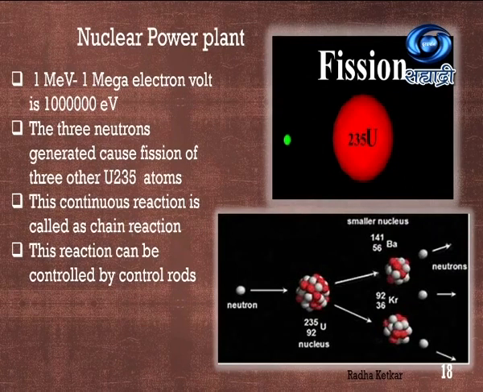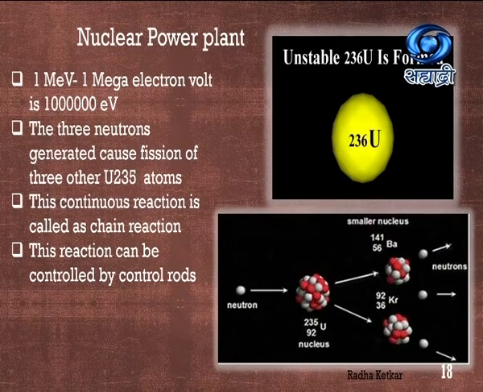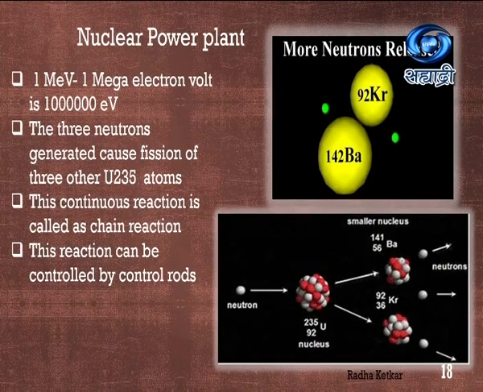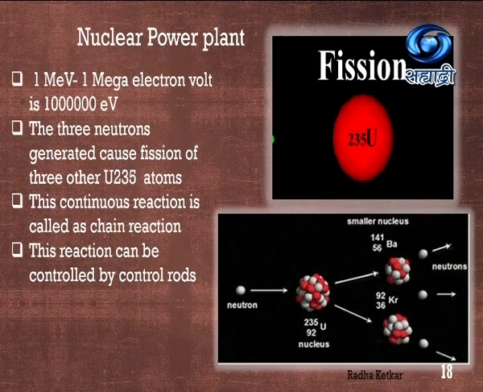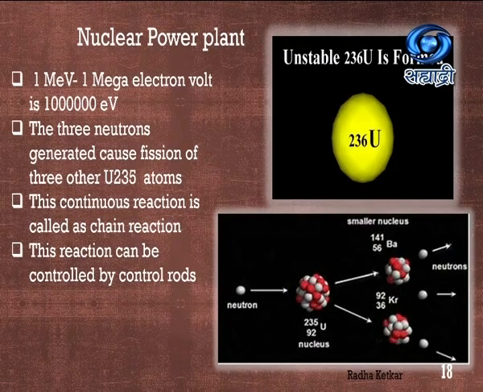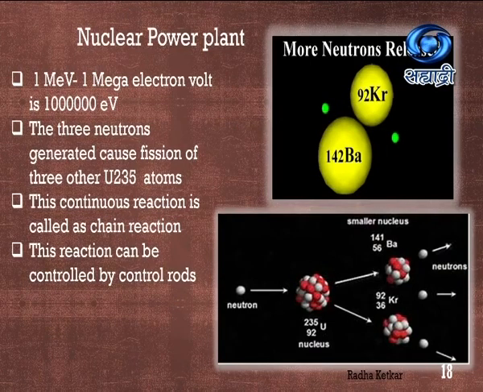So how much energy is produced? That you can see is measured in mega electron volt. The three neutrons generated are going to cause the fission of three other uranium-235 atoms, and this will continue. You can also see it in this picture: uranium-235, then uranium-236, which becomes unstable and then continues the reaction after producing three neutrons.